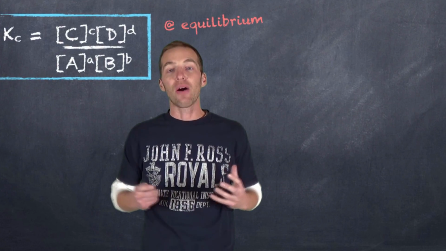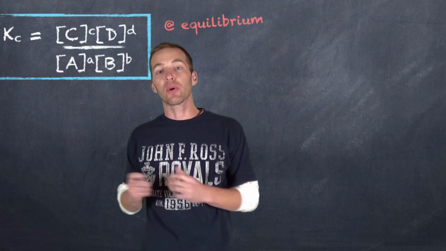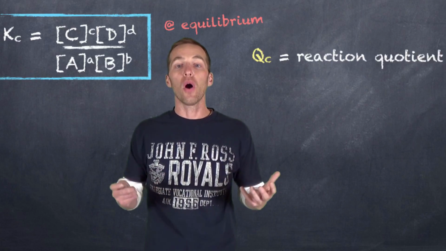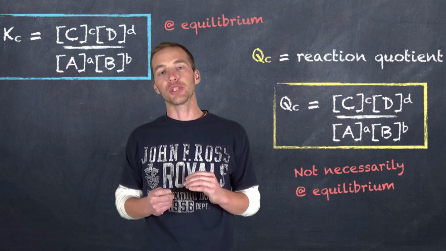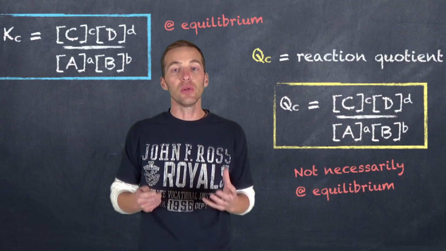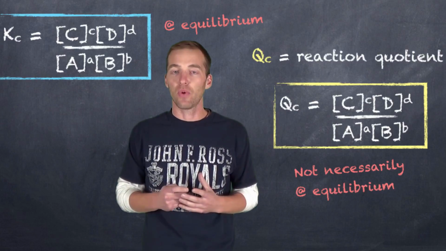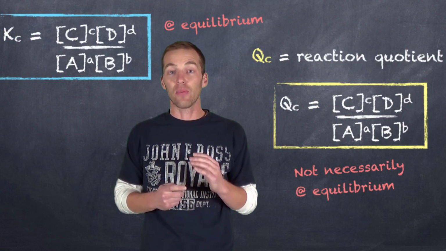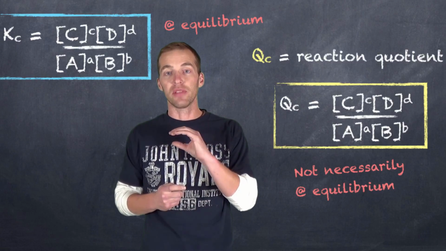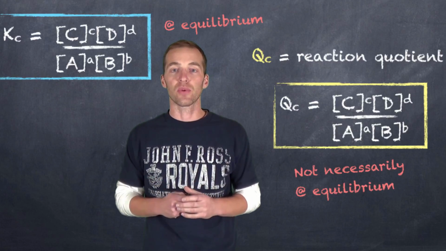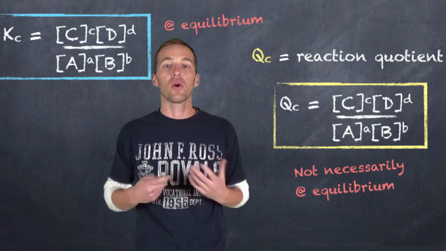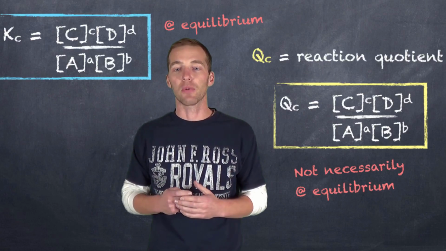But again, how do we actually use this? Well, let's say we're given a scenario in which we don't know if we are at equilibrium. We use something then called the reaction quotient, Qc. And Qc is set up exactly the same way as Kc is. We have the concentration of the products over the concentration of the reactants, and all of those products and reactants are raised to the exponent representing the coefficient from the balanced chemical equation.